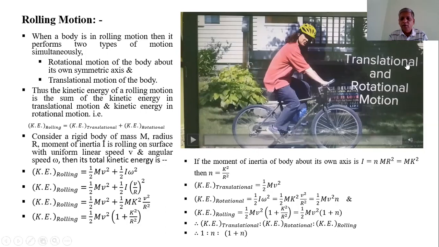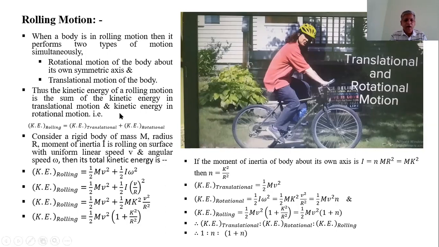These are the two motions when the body performs rolling motion. Thus, the kinetic energy of a rolling body is equal to the sum of the kinetic energy in translational motion and the kinetic energy in rotational motion.